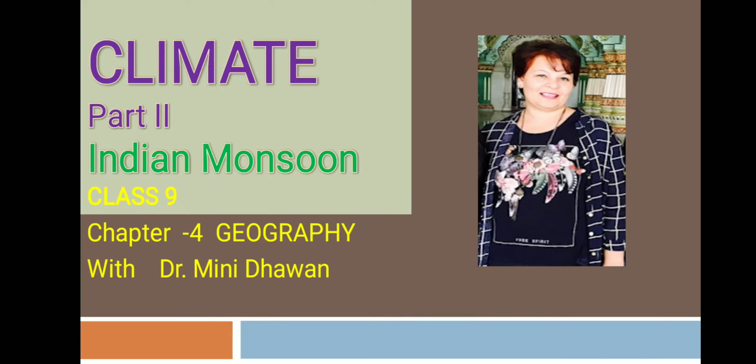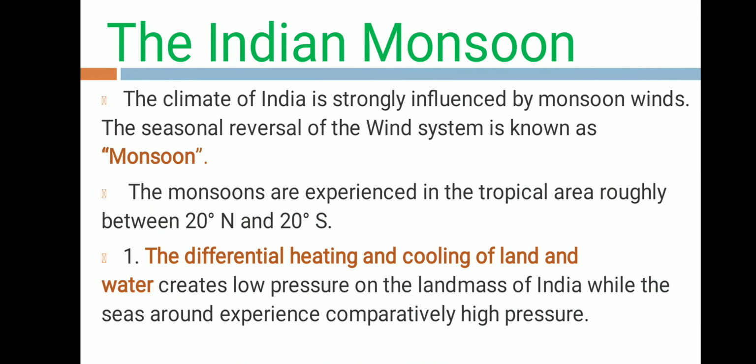Now, Indian monsoons, as you know, they are very uncertain. India is strongly influenced by monsoon winds, the monsoon which we experience in the tropical area, roughly between 20 degrees north and 20 degrees south of the equator. To understand this monsoon mechanism, it is important to keep certain facts in mind.